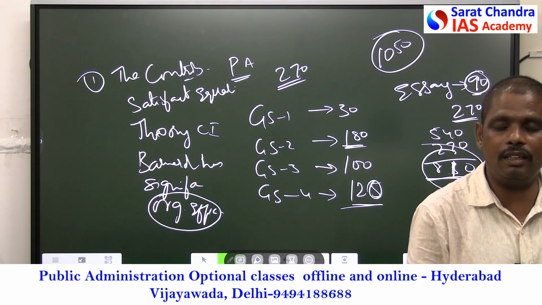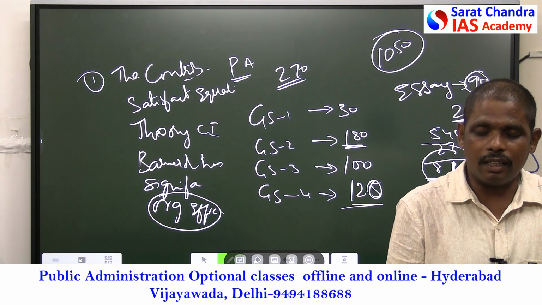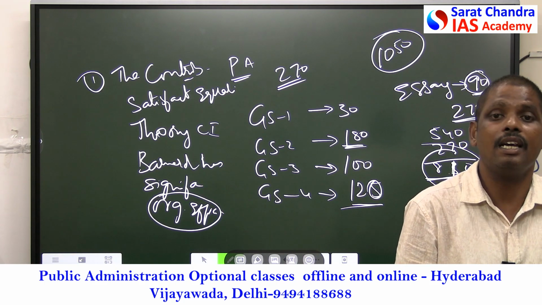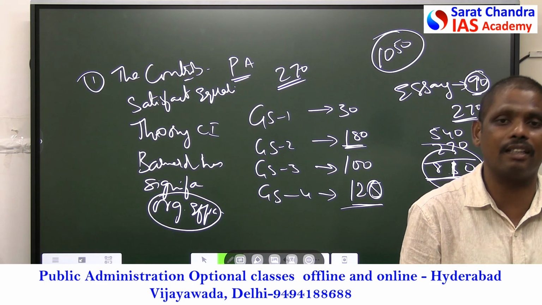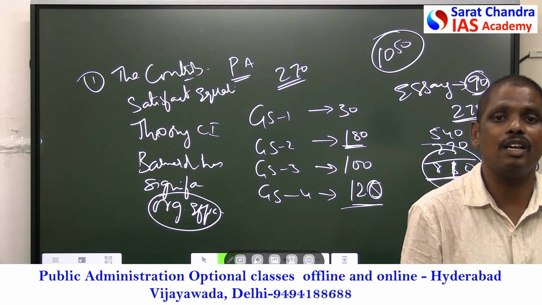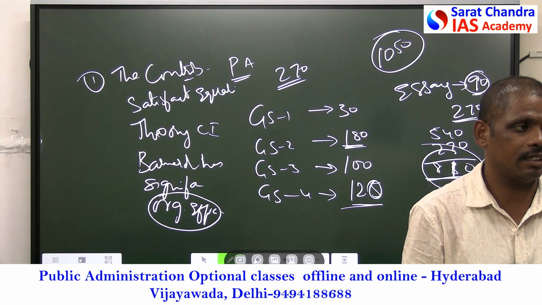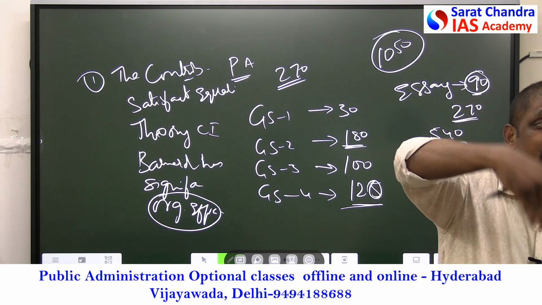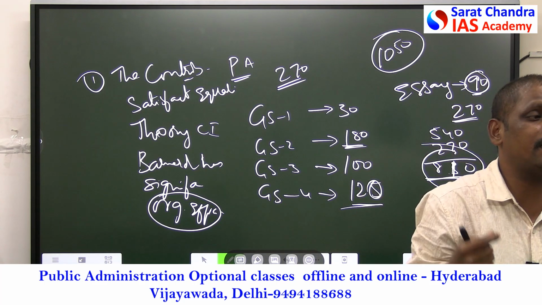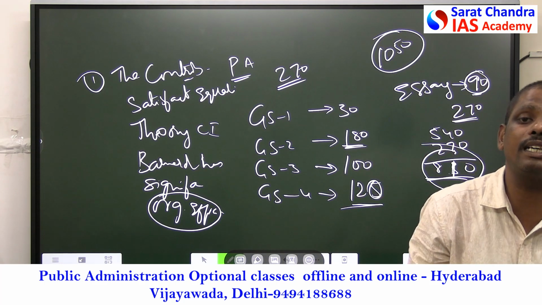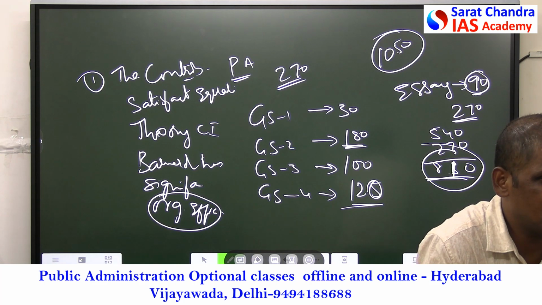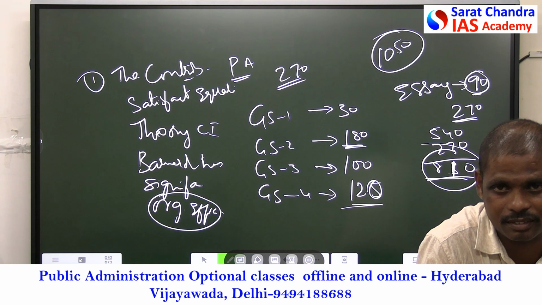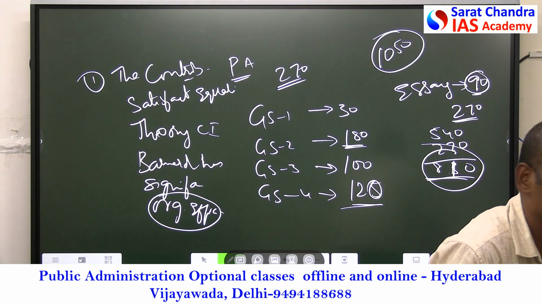With the changing nature of governance, there is a need to strengthen the bureaucracy in India. So suggest your measures in strengthening bureaucracy.